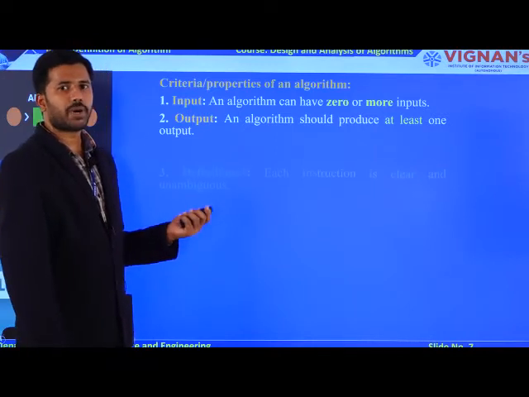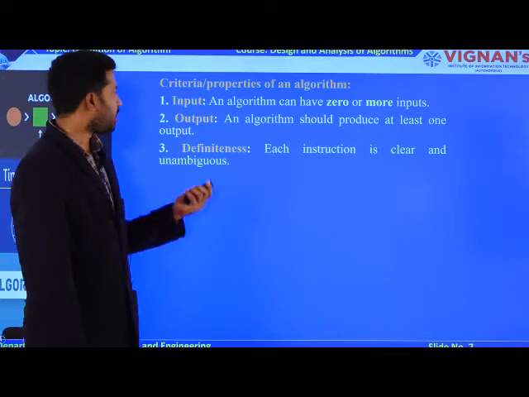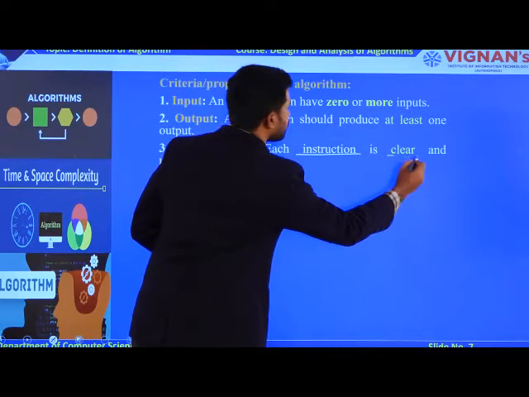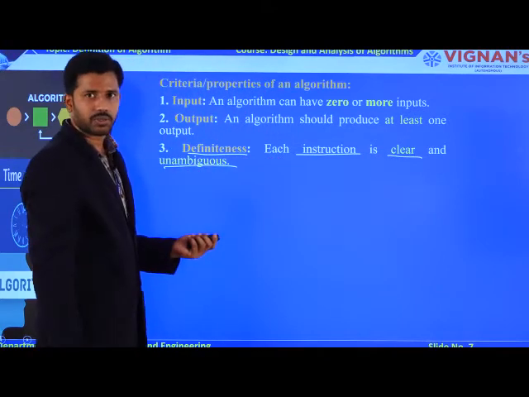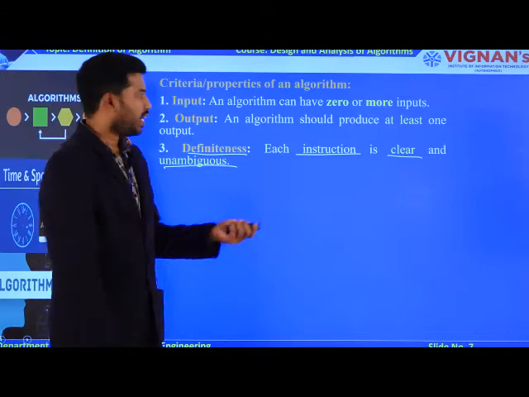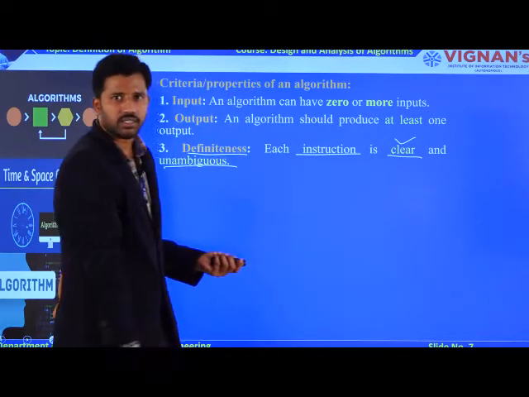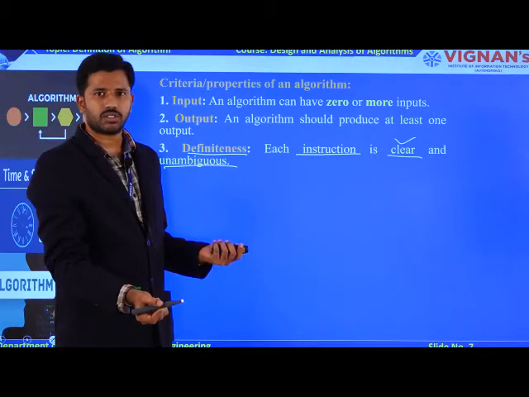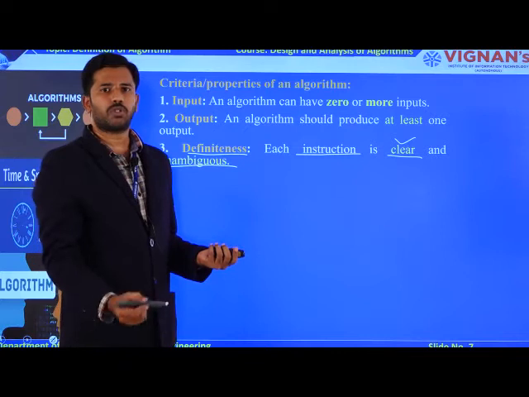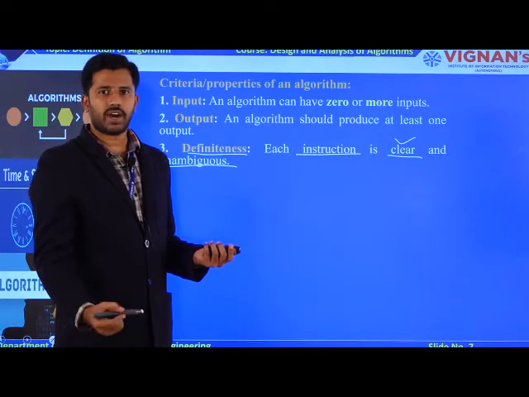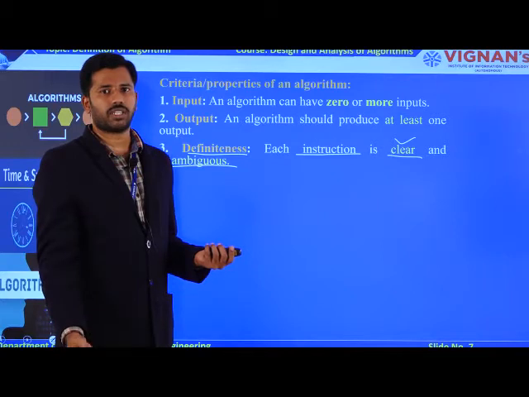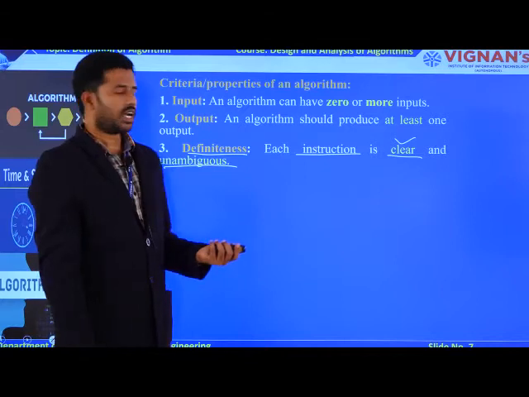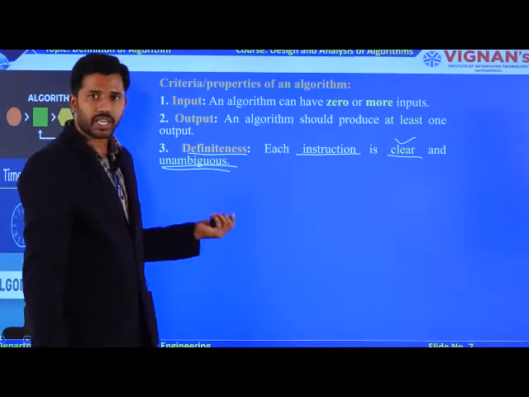Now the third property is definiteness. Every algorithm contains instructions, and those instructions must be clear as well as unambiguous. What happens if the algorithm has unclear instructions? Ultimately, it will produce an error. The best examples are dividing by 0 or taking the square root of negative values. These are unclear instructions.